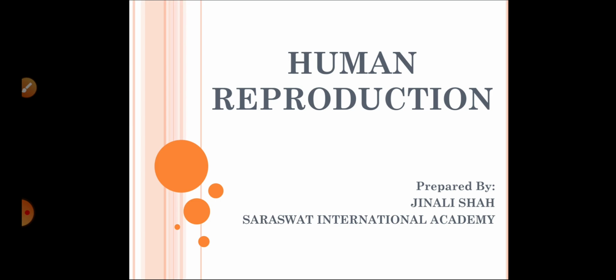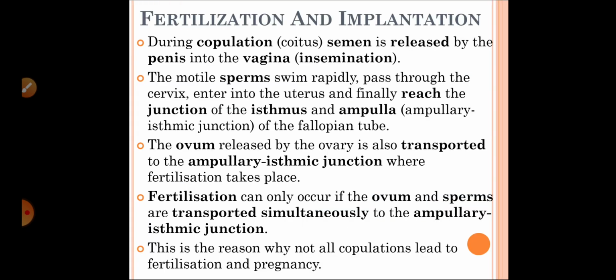Today we will begin with the next part of the chapter Human Reproduction. In the previous lectures we have studied the male reproductive system, the female reproductive system, and gametogenesis, that is, the formation of the sperms through spermatogenesis and the formation of the ovum through oogenesis. We have also studied the menstrual cycle occurring in females. Now today we will begin with the next part of our chapter, that is fertilization and implantation.